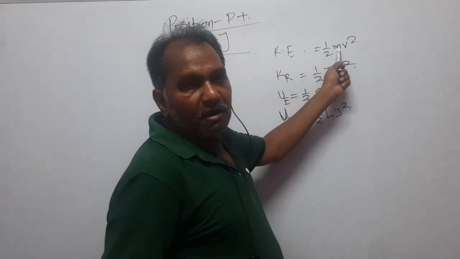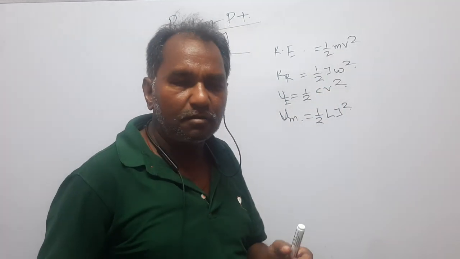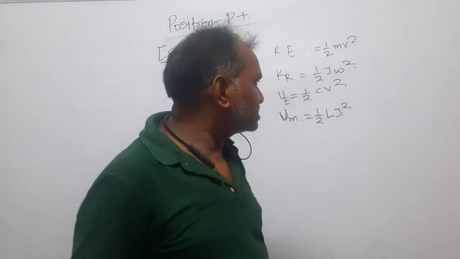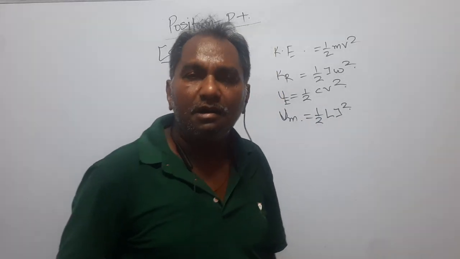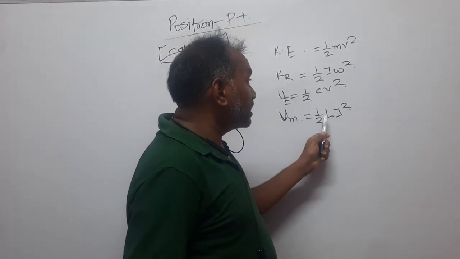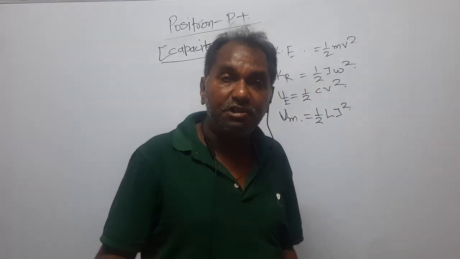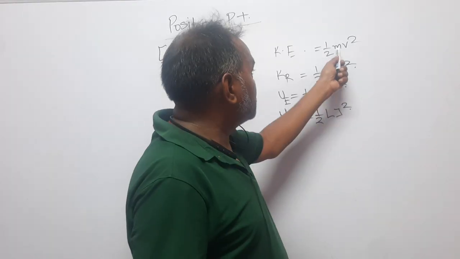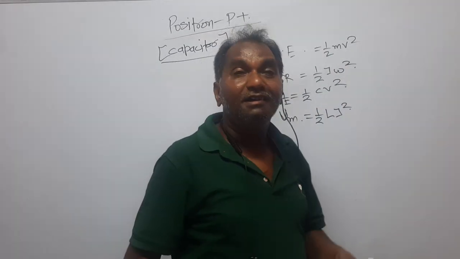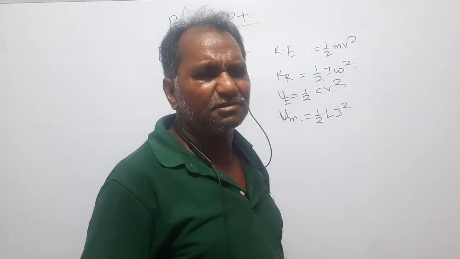Whatever role is played by mass in linear motion, the same role is played by moment of inertia in rotational motion, the same role is played by capacitance in electricity, and the same role is played by inductance in magnetism. Or you can say it is an electrical mass, a magnetic mass. I is an inertial mass. You can say m is mass, I is inertial mass, C is electrical mass, and L is magnetic mass. So all the formulas are similar, they are analogous to each other.